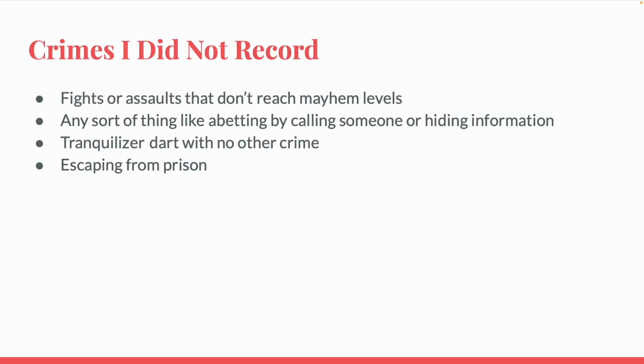This is where I write the crimes that I considered recording but ended up not. Again, things like assaults that are not permanently damaging don't get recorded, but the one thing this season I was unsure about was from the episode The Furies, where 2 men were tranquilized but only one was abducted. I figured that not recording the tranquilizing of the man who was not abducted was similar to not recording a tasing, so it was left off.